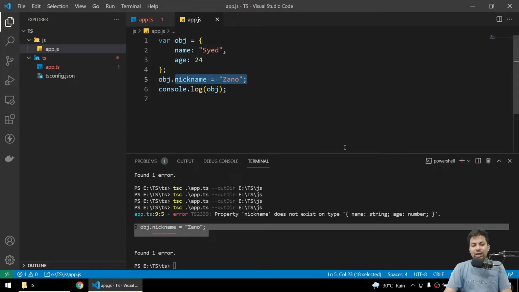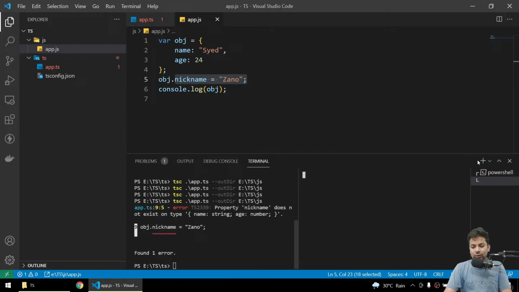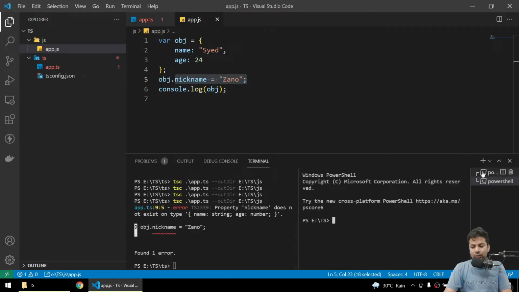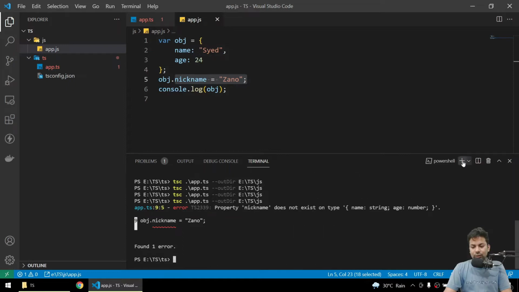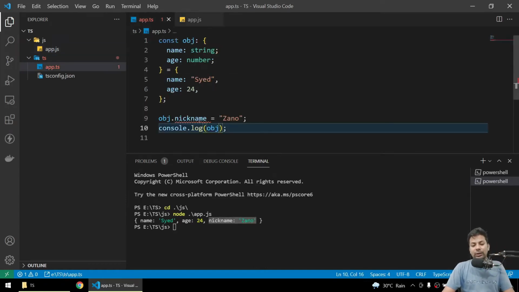If we try to run this app.js file, let me make a new console, cd to the folder, and run it from node. See, we got the new nickname, but I haven't told it that nickname will be there, and it's showing me an error also, as you can see here.